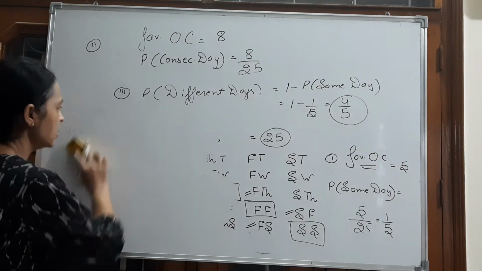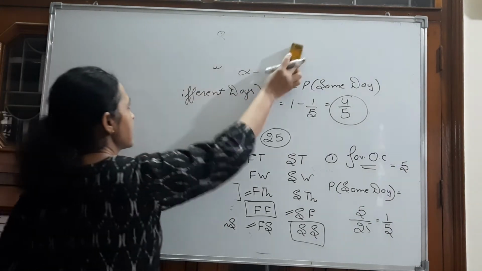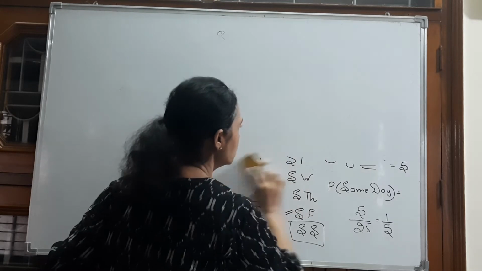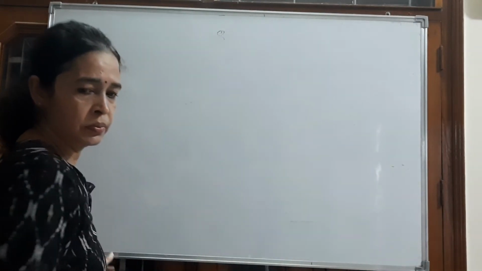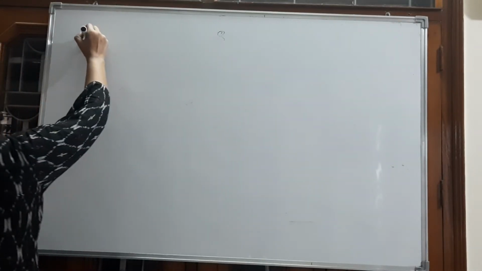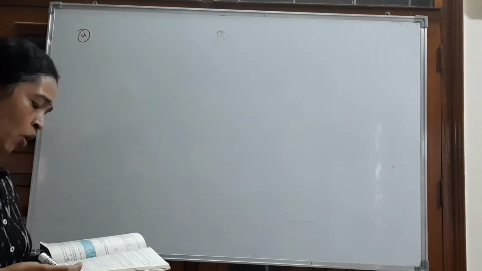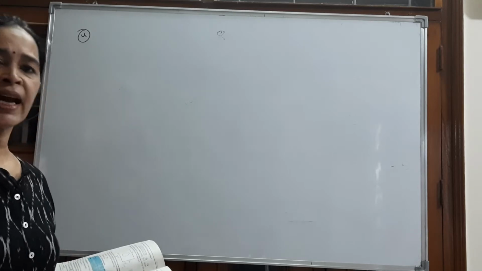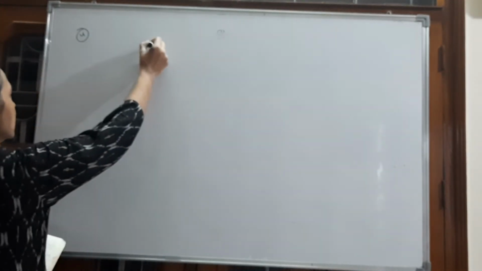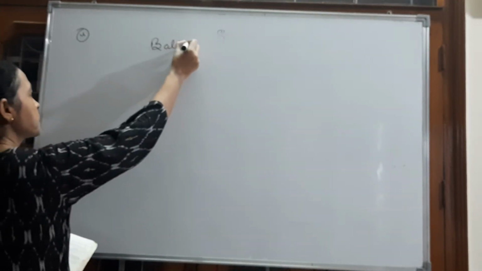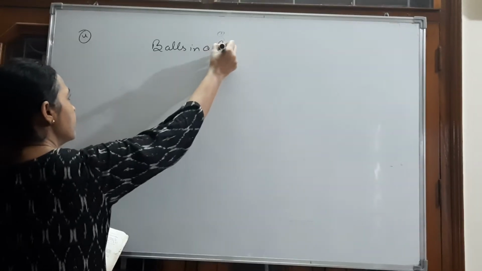Let's do question number 4 of this exercise 15.2. A box containing 12 balls, out of which x are black. Balls in a box are 12.